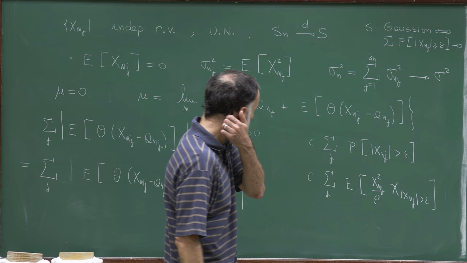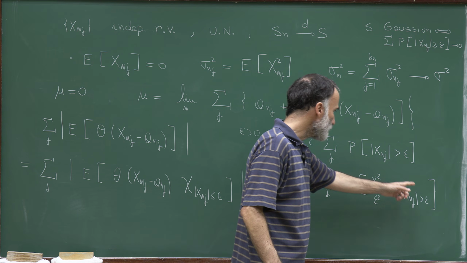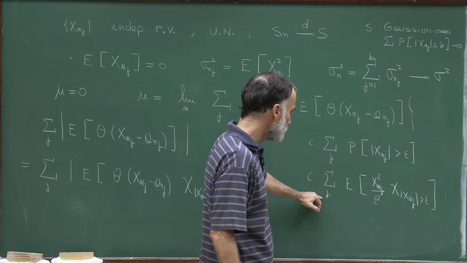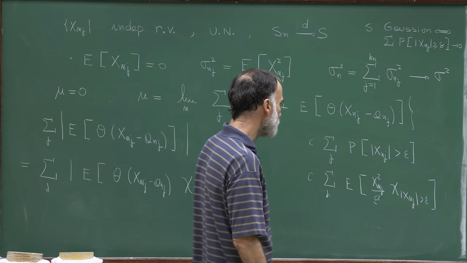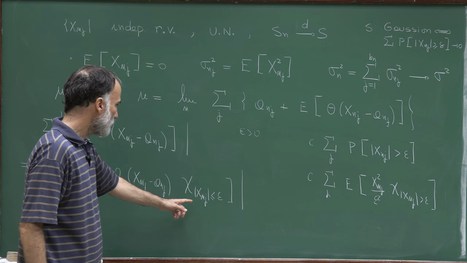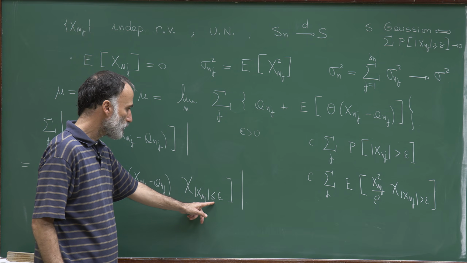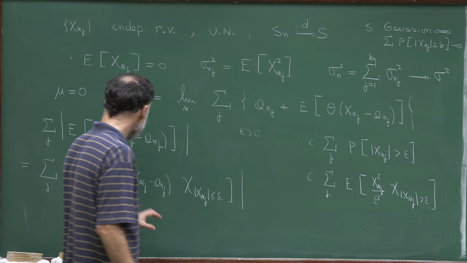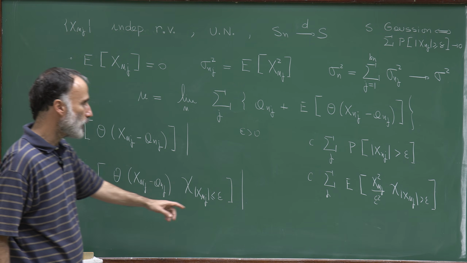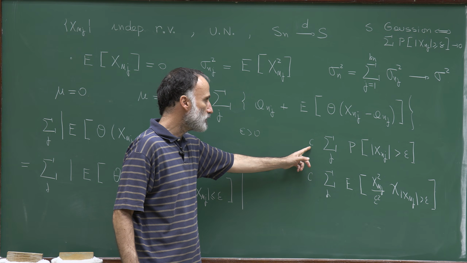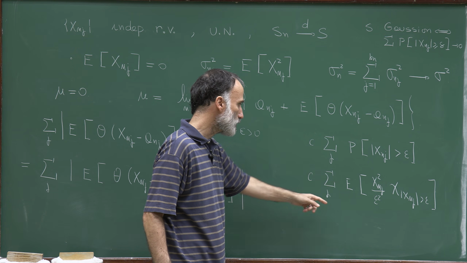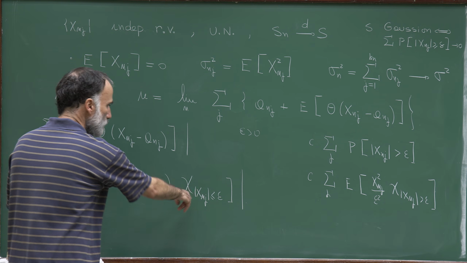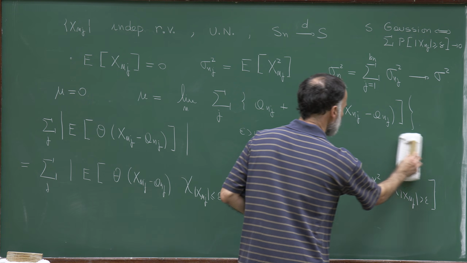And by the Lindeberg condition, this sum converges to 0 as n tends to infinity, and this holds for every epsilon. So I can indeed introduce this indicator, because if I bound theta by its L infinity norm, I have that this sum is bounded by this sum, and this one is converging to 0. So I can indeed introduce this indicator.